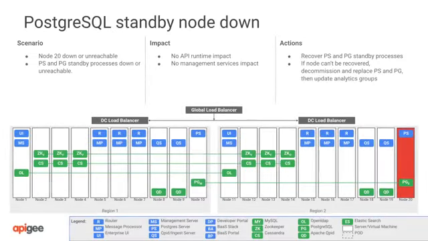The situation is even simpler if the standby database is down. No failover is necessary, and recovery will consist of bringing the standby up or rebuilding and replicating data. There will also be no impact to API traffic, management services, or analytics services, as a standby database operates as a read-only replica and is not necessary for any other services to function.